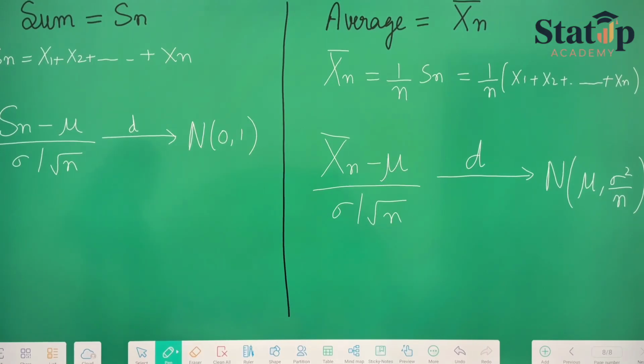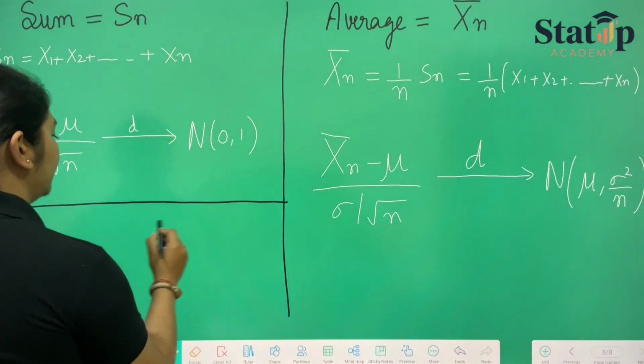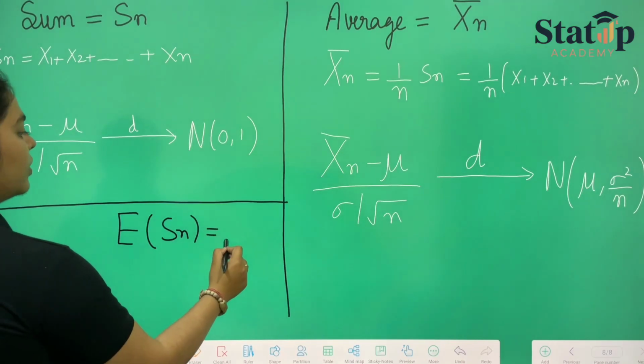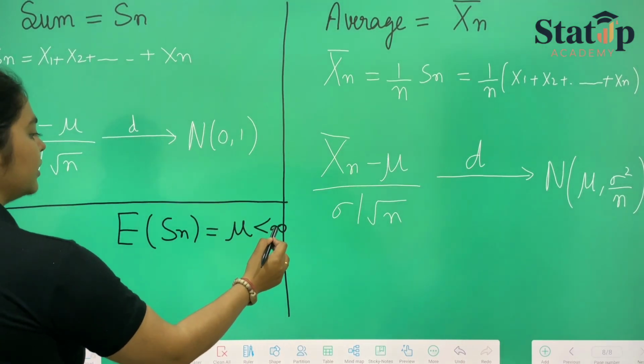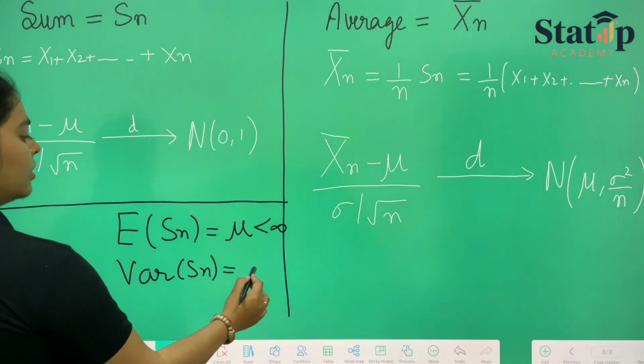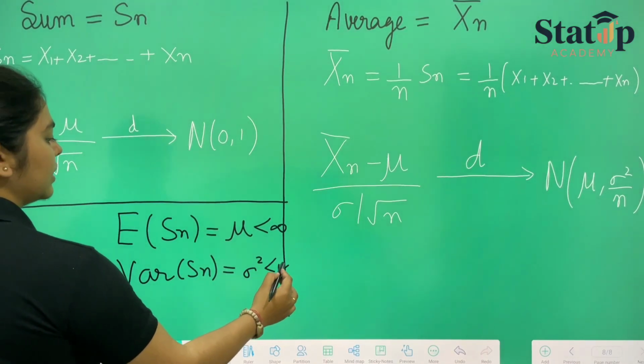Now, as we walk forward, this is known as standardization of mean and variance. Here, we all can see that expectation of Sn exists, which is less than infinity, and variance of Sn exists, which is sigma square, which is less than infinity.